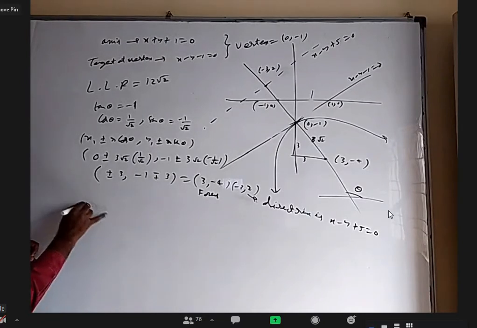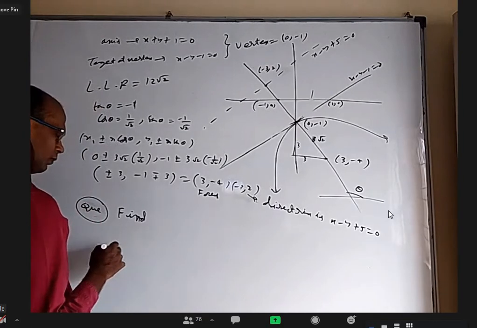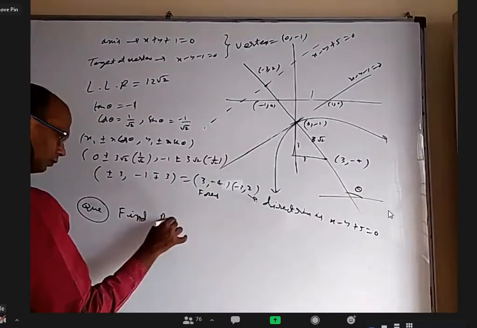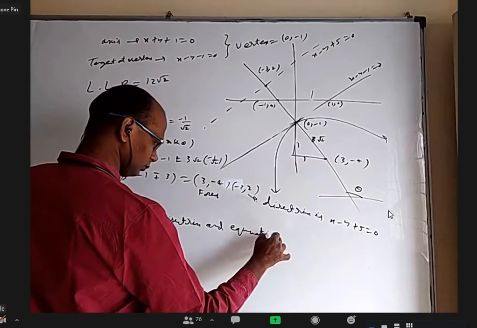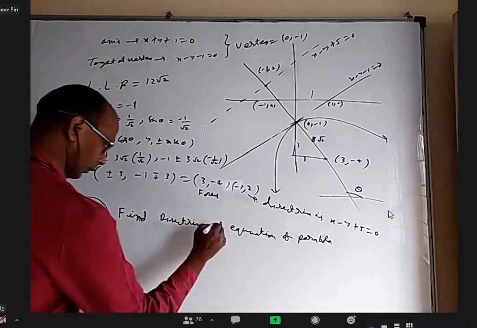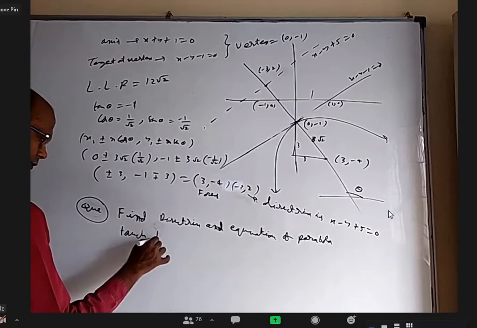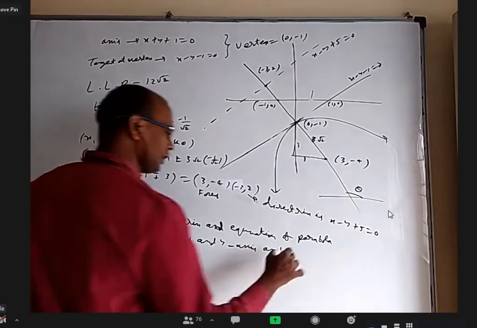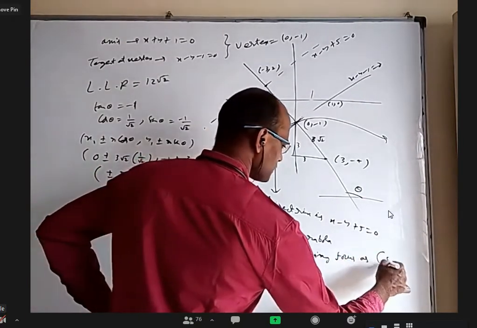Another question you can write. Find the directrix and equation of the parabola touching both x and y axis, and having focus as 8, 6.